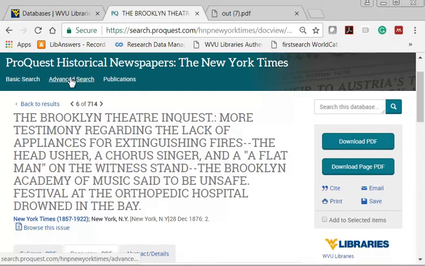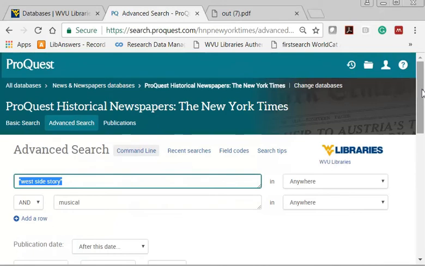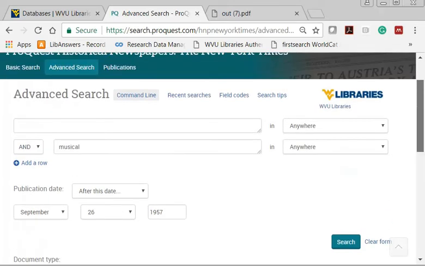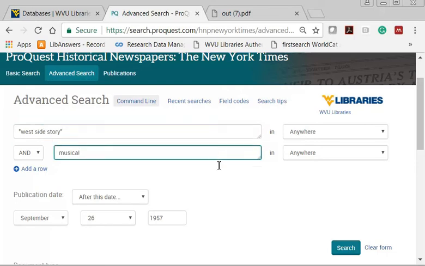The advanced search screen gives you more options, including limits by publication date and document type. Imagine you'd like to read the opening night review of West Side Story. Using quotation marks, I type in West Side Story. The quotation marks tell the database that I want this exact phrase. I'm going to add the word musical to focus my search a little more.